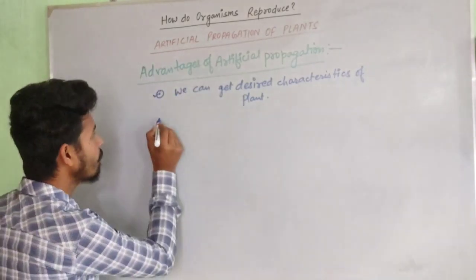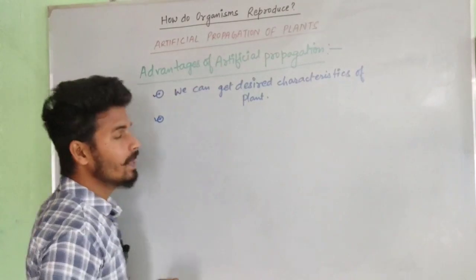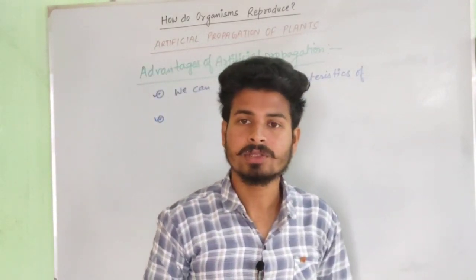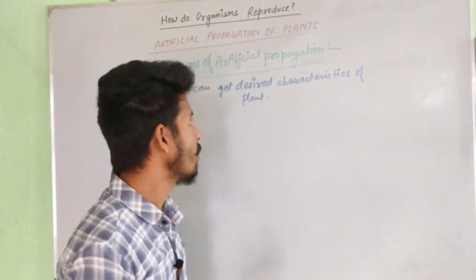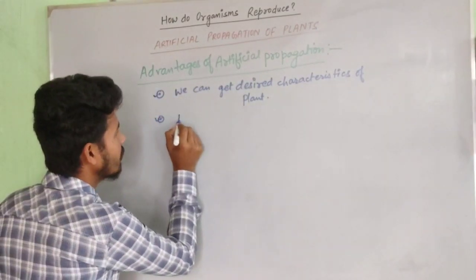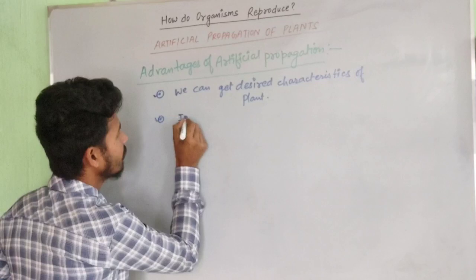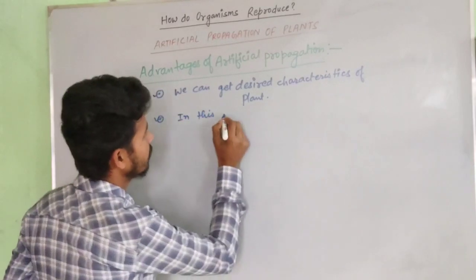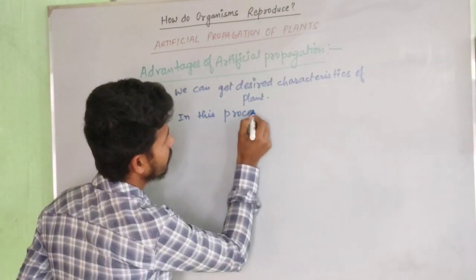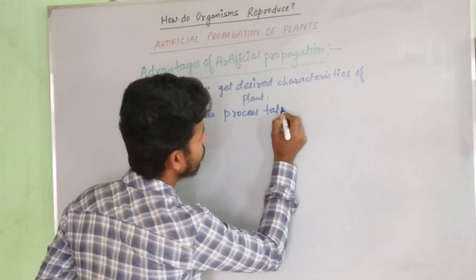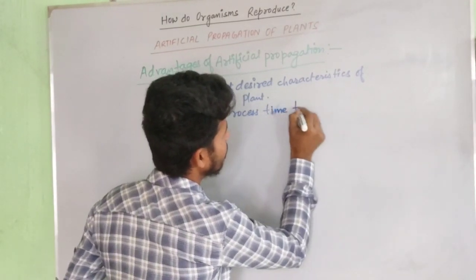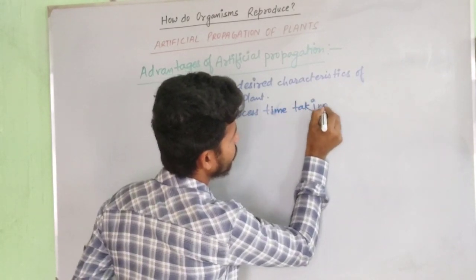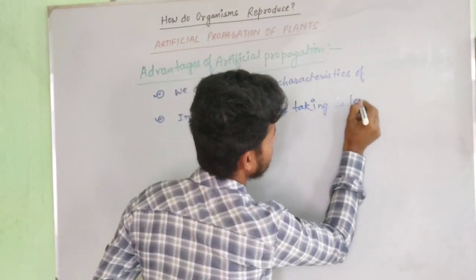Now the second point is that if we use the artificial means of propagation, the time taken will be very less. So another advantage is that in this process the time taken is less.